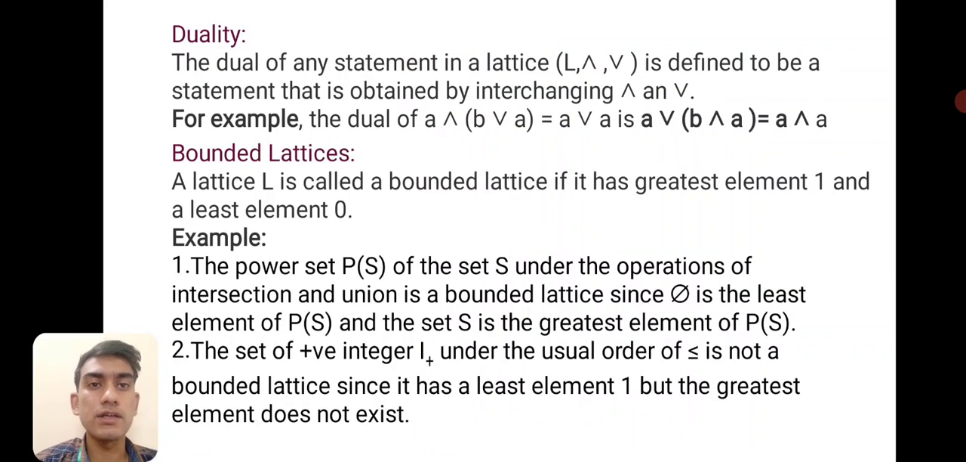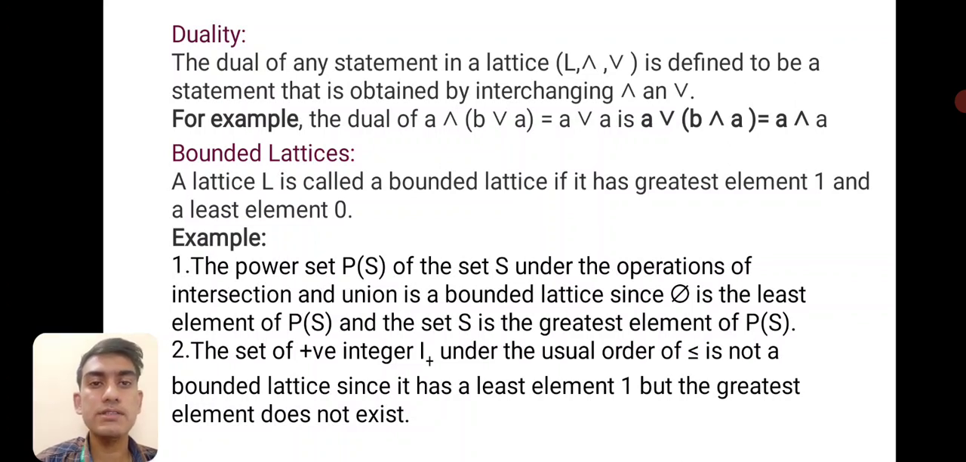Duality. The dual of a statement in a lattice L is defined to be the statement that is obtained by interchanging ∧ and ∨ symbols. For example, the dual of (A ∧ B) ∨ A is equal to A is (A ∨ B) ∧ A is equal to A. Next property is bounded lattice.